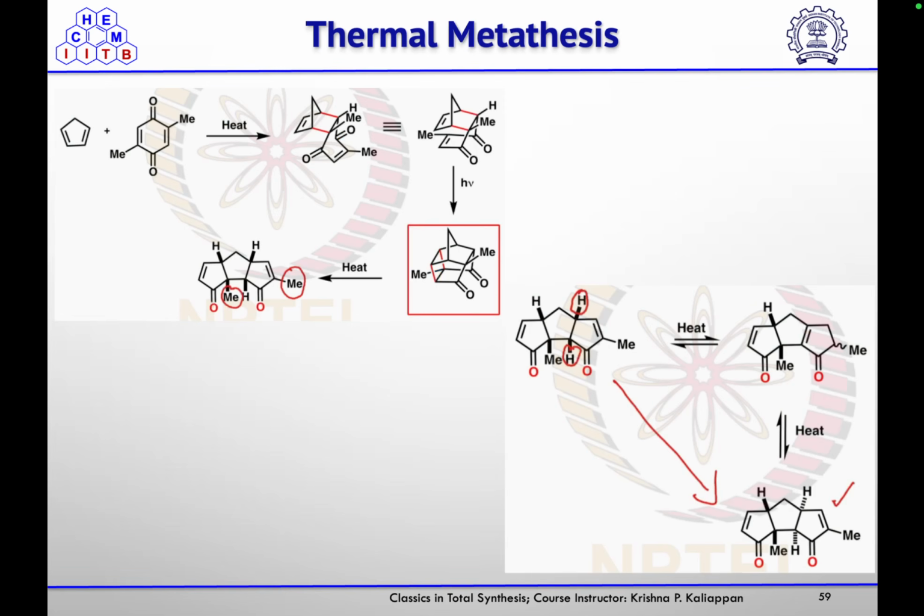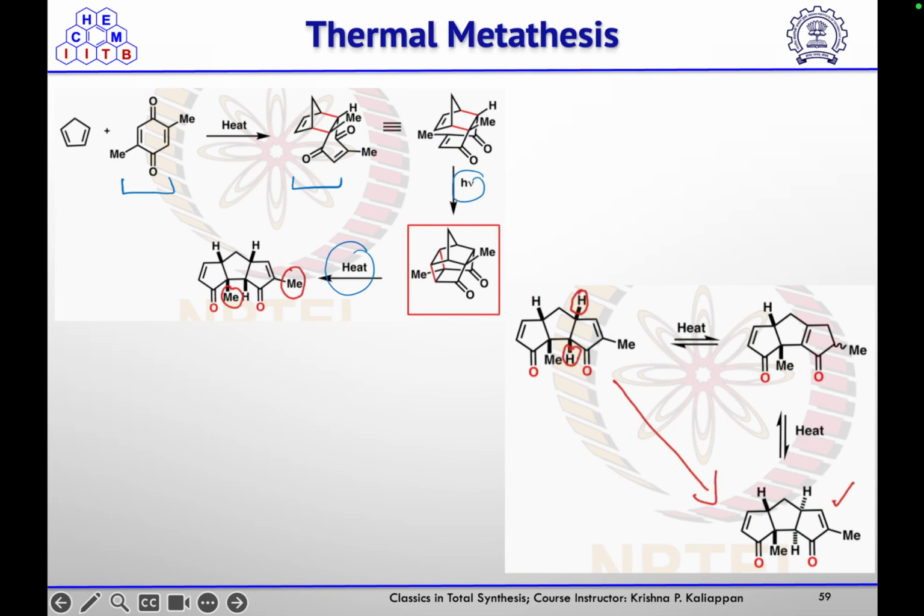So this thermal metathesis they wanted to use for the synthesis of hirsutene. For that, they started with this diketone, paraquinone, a dimethyl substituted paraquinone. So first they did the Diels-Alder reaction, followed by photochemical reaction to form the 4 member ring, which under heating condition will give you the pyrolysis product.